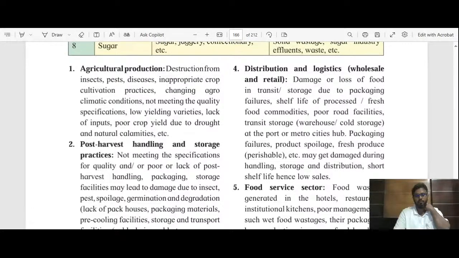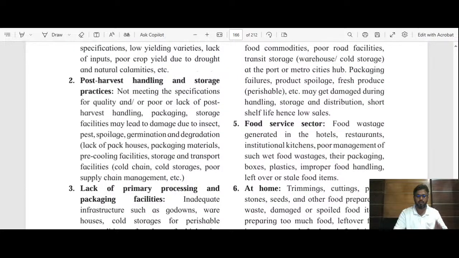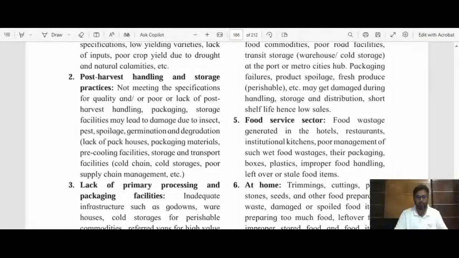The next, post harvest handling and storage practices. See the word post harvest handling. It means that our crop was cultivated in a good way, but after harvesting, whatever requirements the crop requires, we are not providing or we are not doing the work up to the mark. ठीक है.